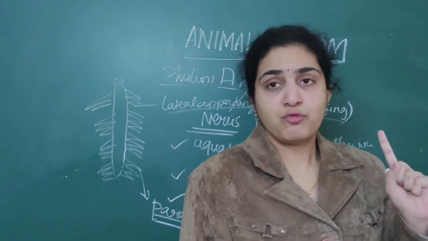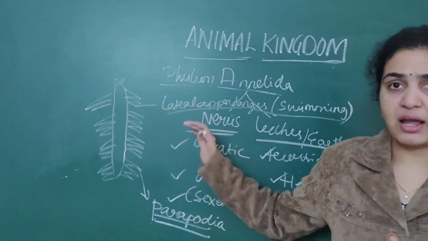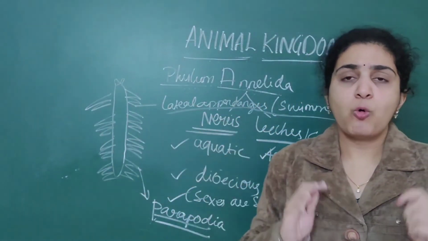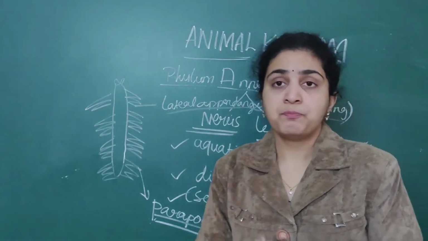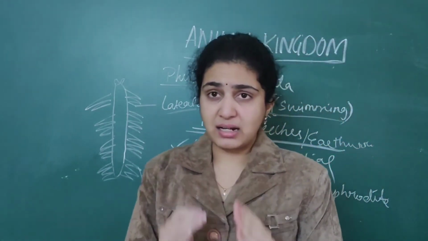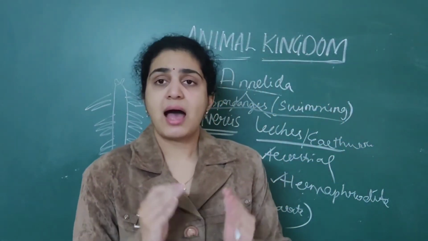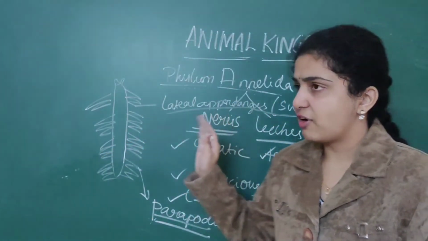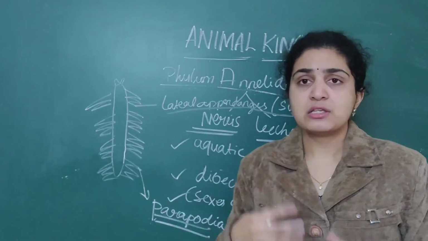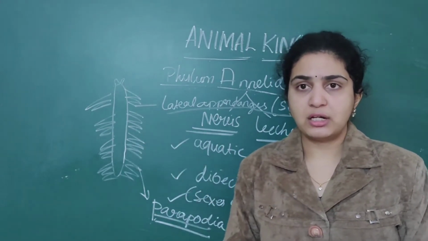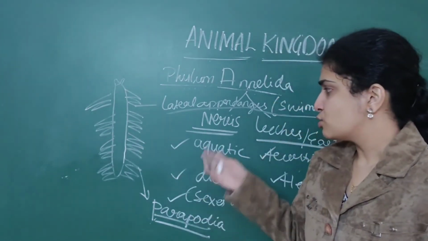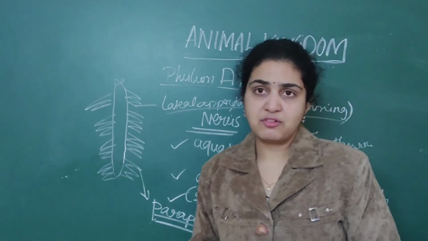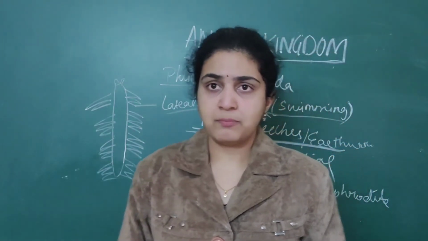So Nereis will also come under phylum Annelida. Not only earthworms, but earthworms, blood-sucking leeches as well as Nereis, these all will come under phylum Annelida only. So that is the important point that you should remember here. So these are the main specific features of Annelida.